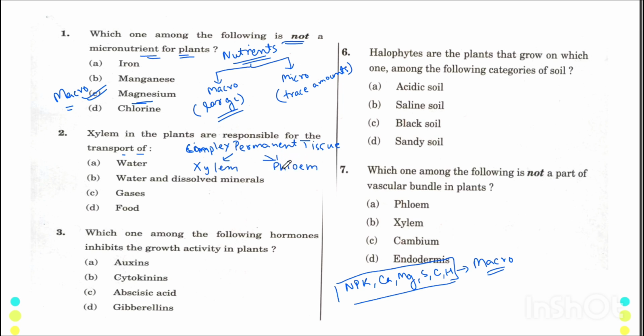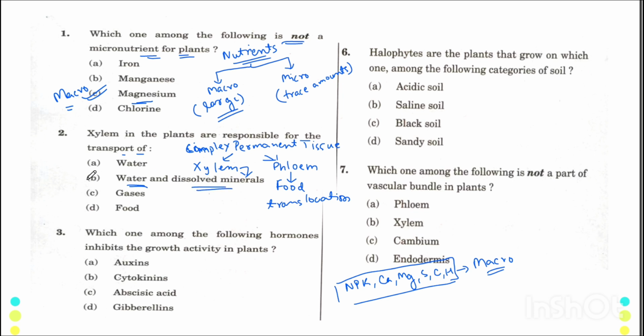Now, phloem is connected with food conduction, or we call it translocation of food, and xylem is involved with the conduction of water and minerals.